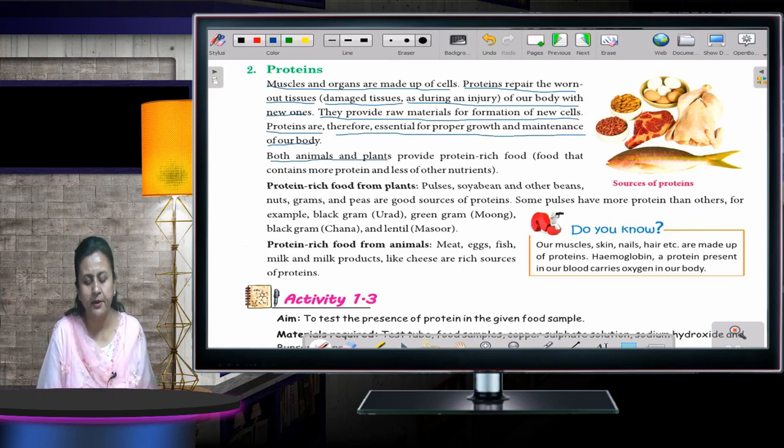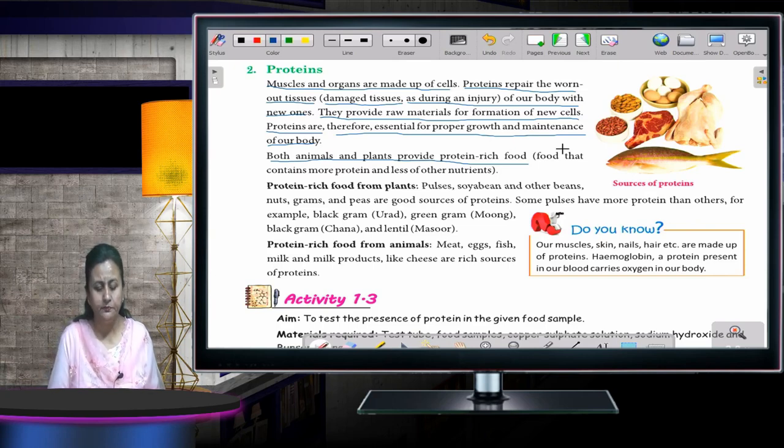Both animals and plants provide protein-rich food. Where do we get the protein-rich food? We get the protein-rich food either from the plant or by the products of the animals. Like we take fish. From the plants we get cereals, pulses and all. These are the different sources of proteins. Proteins help in the repair of the cells.